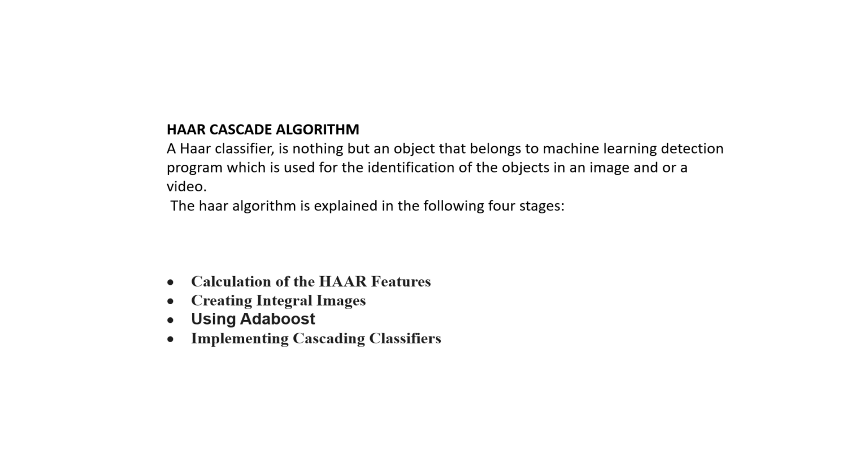Now implementing cascade classifiers. The cascade classifier comprises a series of n number of stages. The job of each stage is to determine whether a given sub window is definitely a face or definitely not a face. A given sub window is discarded immediately if it is definitely not a face. This algorithm requires a large number of positive images of faces and also negative images of non-faces for training the classifier.